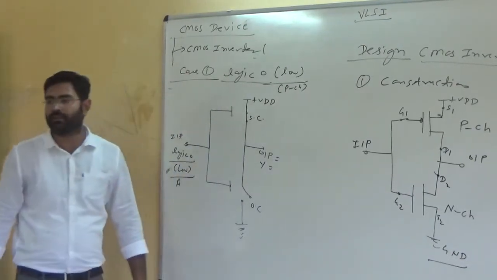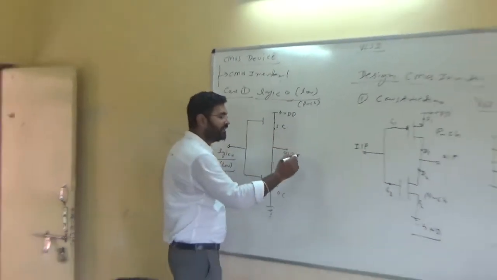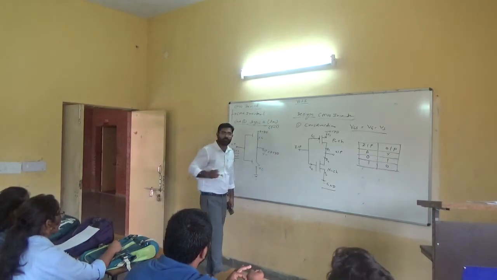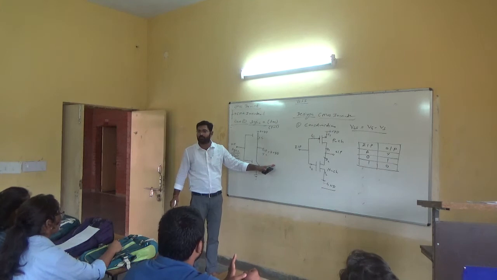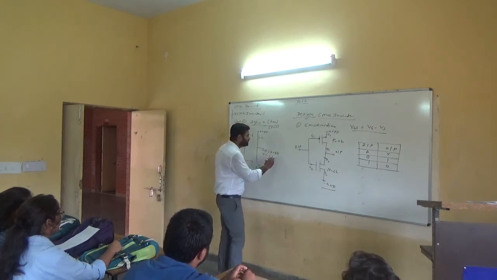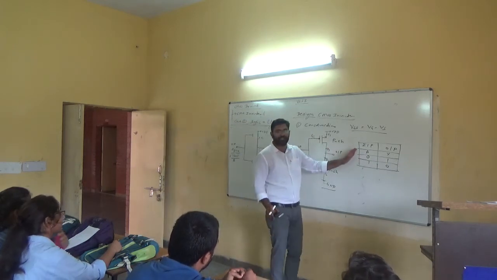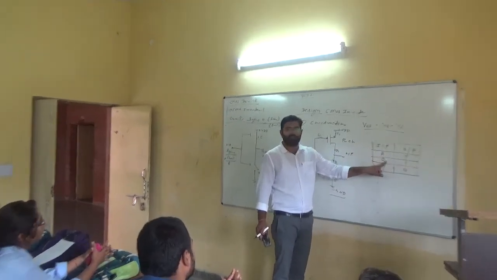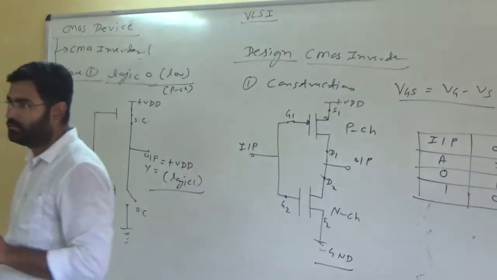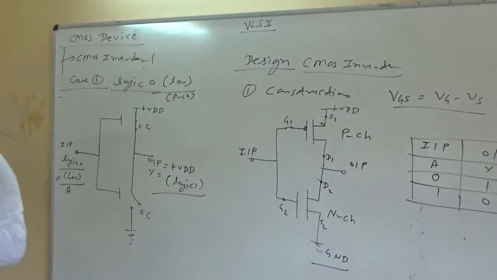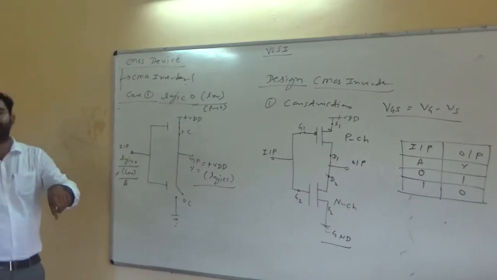What is the output value? Anybody? Plus, obviously, this is connected with the supply. And what is the meaning of this? Logic 1, so you can represent logic 1. So with the help of this truth table, you can see that when you are giving logic 0, you are receiving logic 1. Are you getting it? Any doubt? Did anything not make sense? Anybody? First case. Come to the second case.